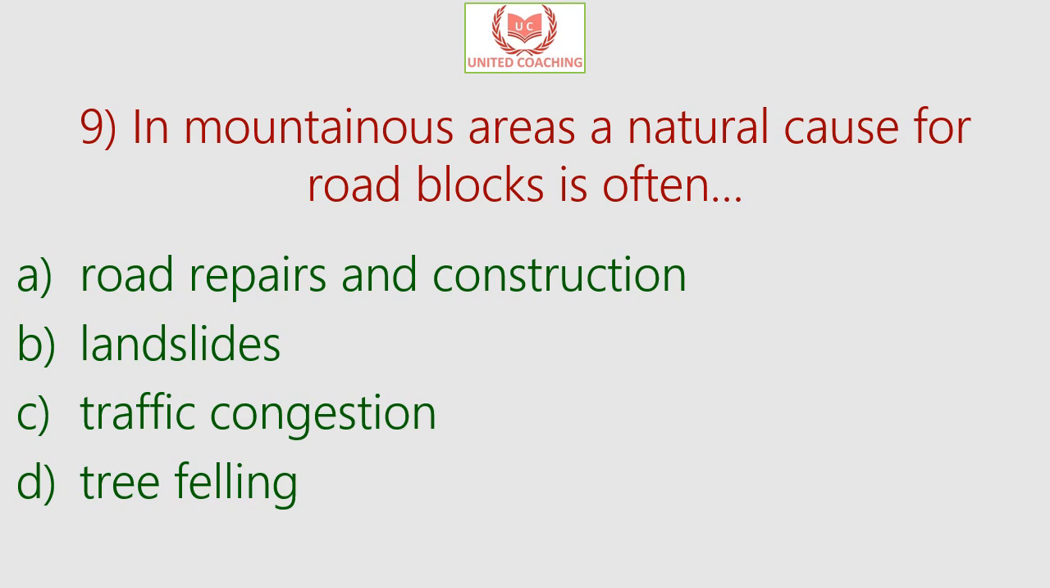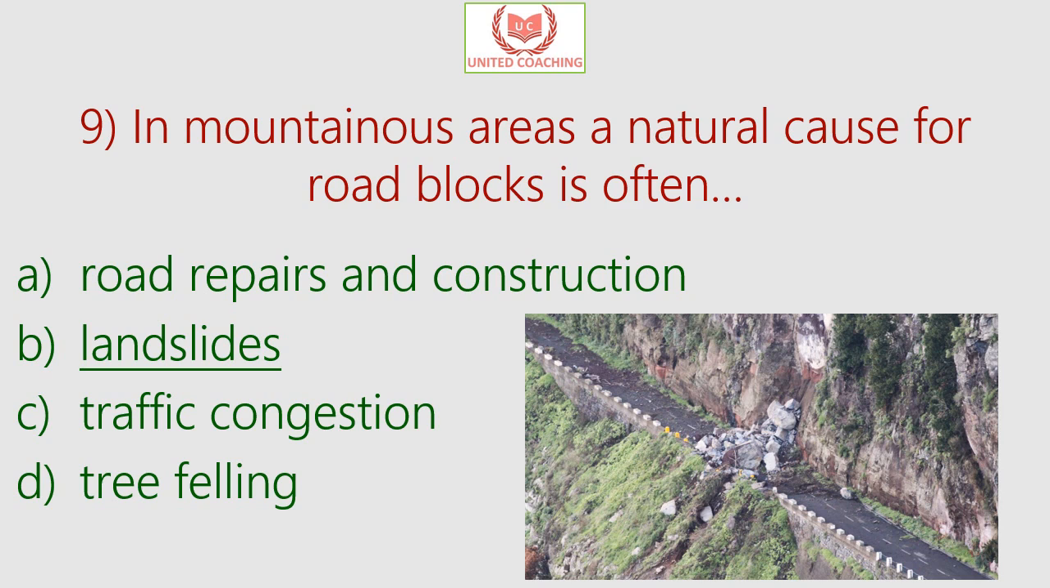Our next question is, in mountainous areas, a natural cause of roadblocks is often. Is it road repairs and construction, or landslides, or traffic congestion, or tree felling? So the answer is landslides. Landslides refer to several forms of mass wasting that include a wide range of ground movements such as rock falls, deep-seated slope failures, or mud flows or debris flows. So the answer over here is landslides are responsible for roadblocks in mountainous areas.